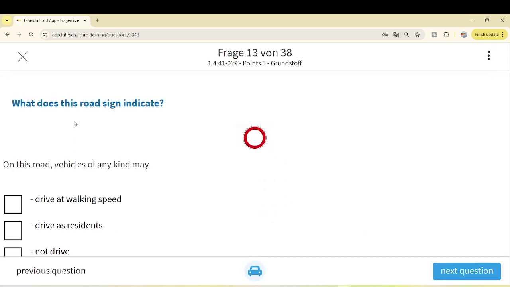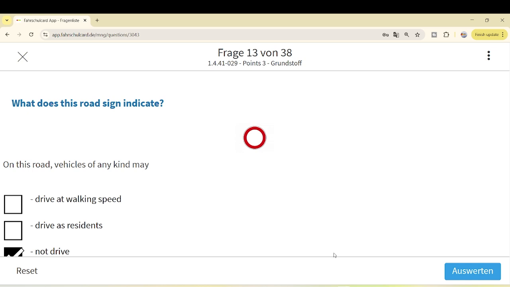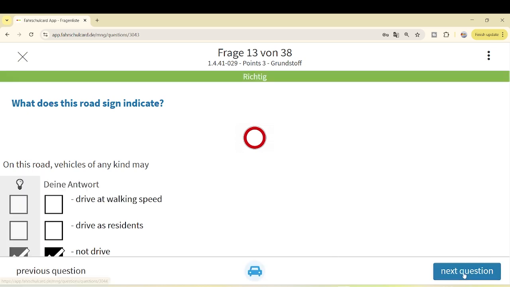So what does this road sign indicate? On this road, vehicle of any kind may drive at walking speed. No. Drive as residents? No. Not at all. You are either a pedestrian, you are going for a delivery. Not at all. For delivery, you are not allowed at all to drive on this road. This sign, like we have discussed already, so this is pretty clear. Let's jump to the next question.